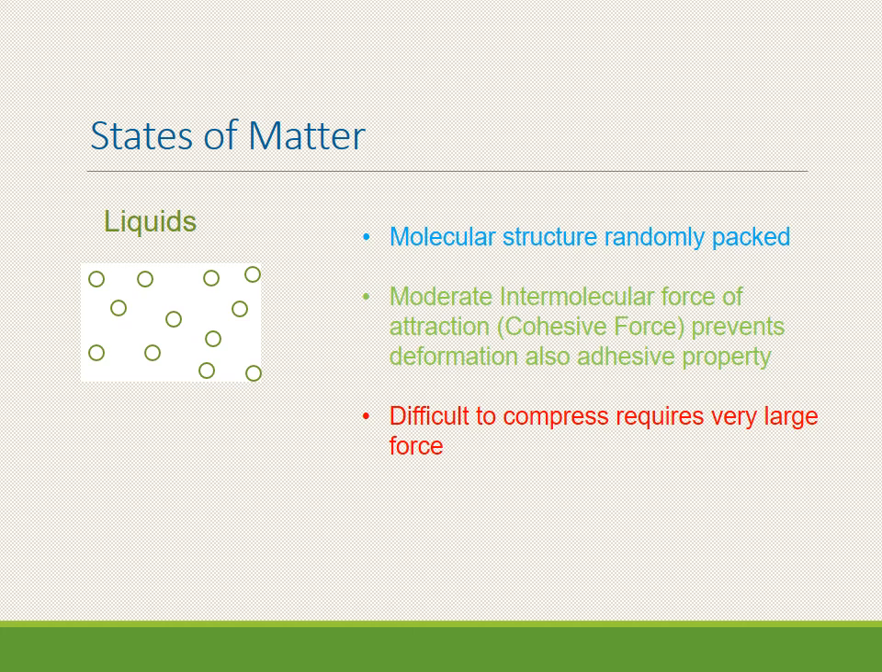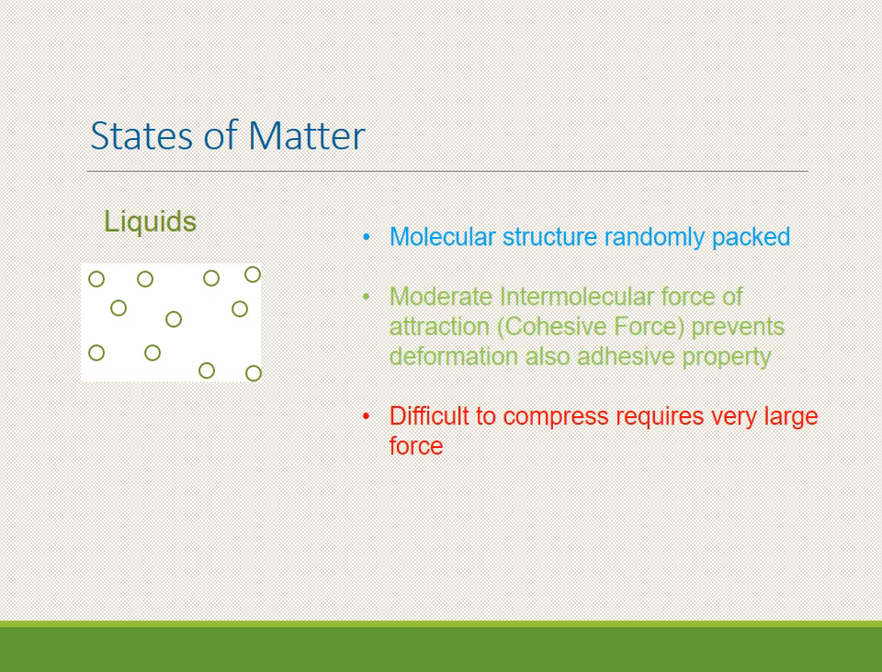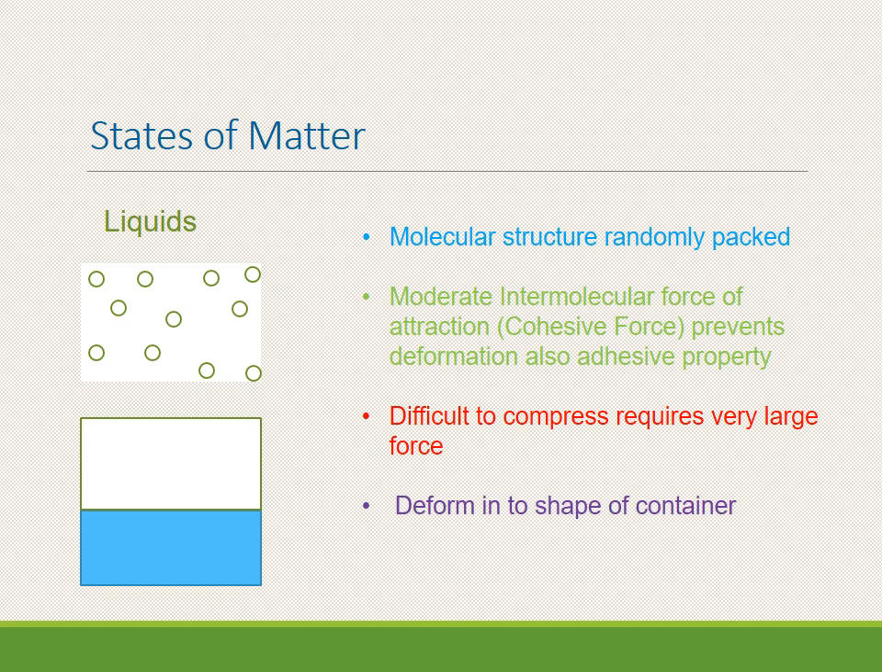Again, liquids are difficult to compress. Now if you pour the liquid into a container, what will happen? It will acquire the shape of the container. Here, in this blue portion, if you pour water into it, whatever the level of water will get over here. But if we keep a conical container, it will take the shape of that conical container. So they deform to get the shape of the container.